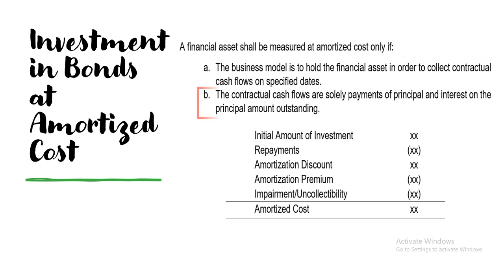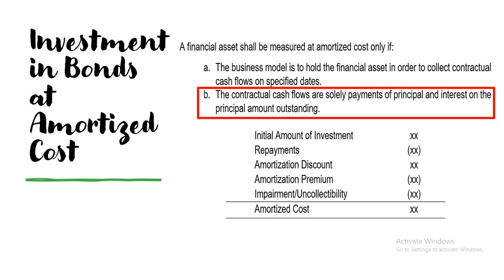Then, letter B, contractual cash flows are solely payments of principal and interest on the principal amount outstanding. So if the purpose of the financial asset is to collect interest or di kaya staggered payment of the principal, the financial asset is measured at amortized cost.